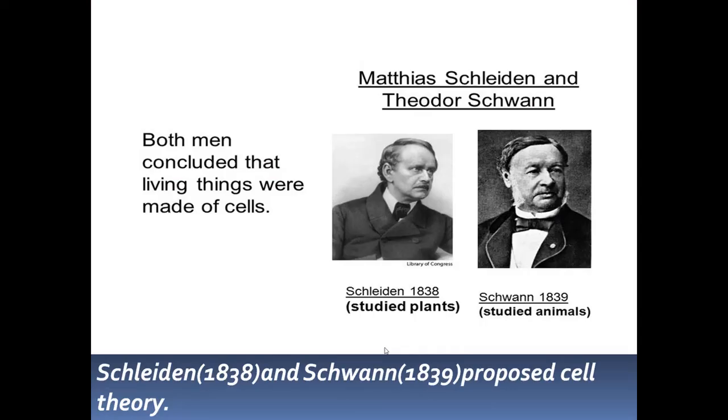Then Schleiden and Schwann studied plants and animals. Schleiden studied plants in the year 1838 and Schwann studied animals in the year 1839. Both of them came together and concluded that living things were made of cells. So, Schleiden and Schwann proposed the cell theory.